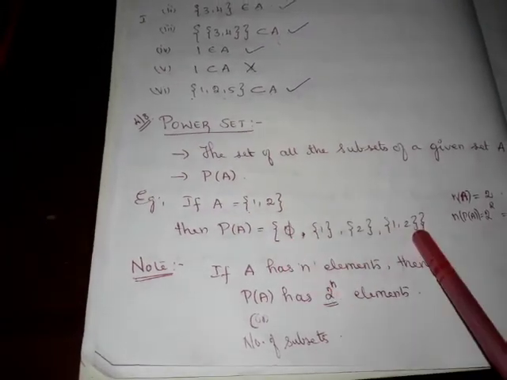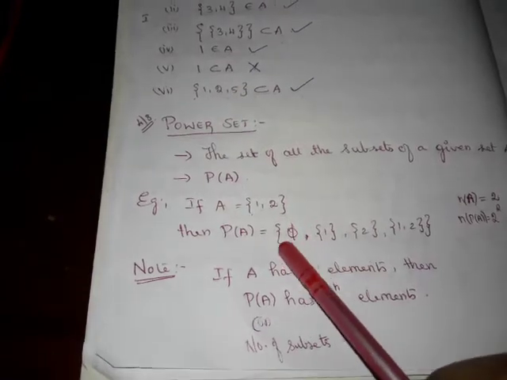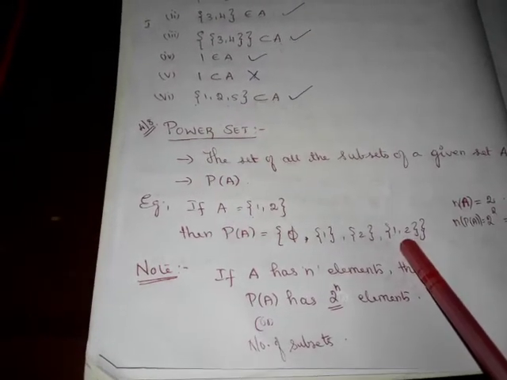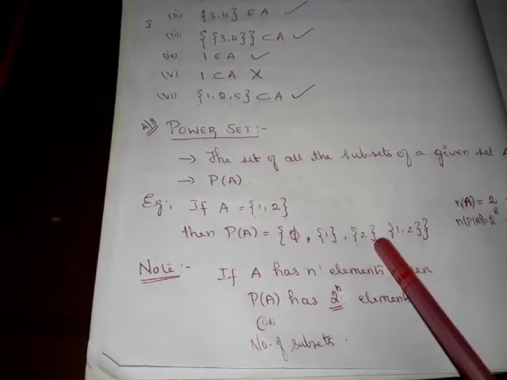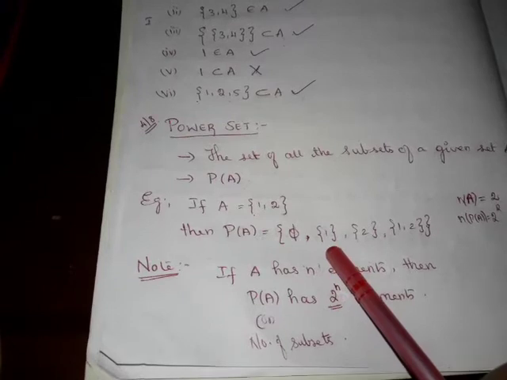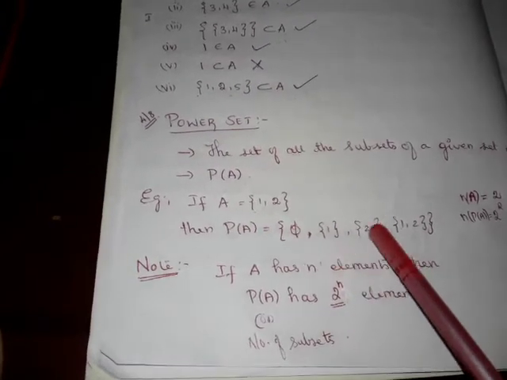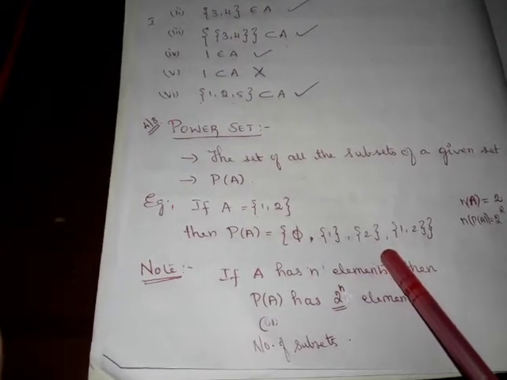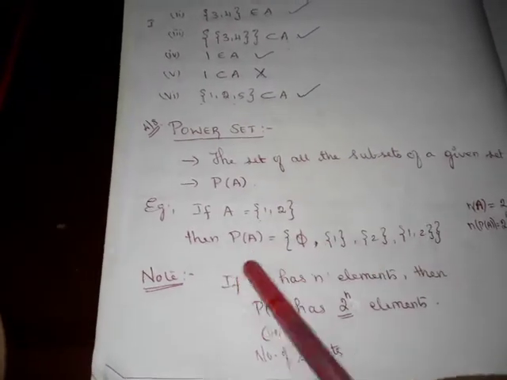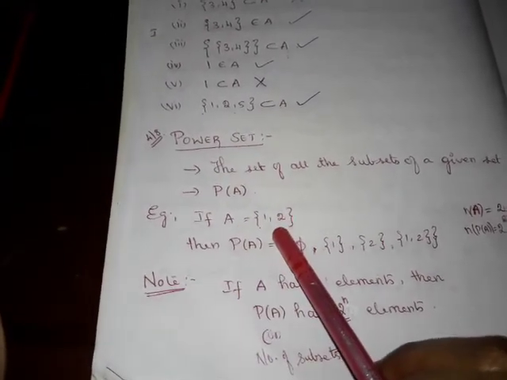So when we are listing out the subsets of a set, first you should start with the null set and you should end with the given set. In between, you list out the remaining sets by starting with the sets with one element, then sets with two elements, then sets with three elements, and so on till you reach the original set. Now we are dealing with a set with two elements only.